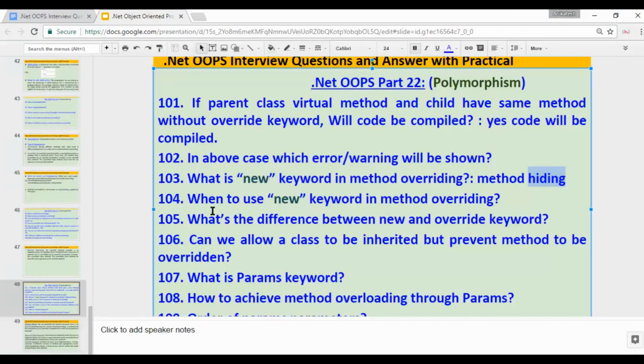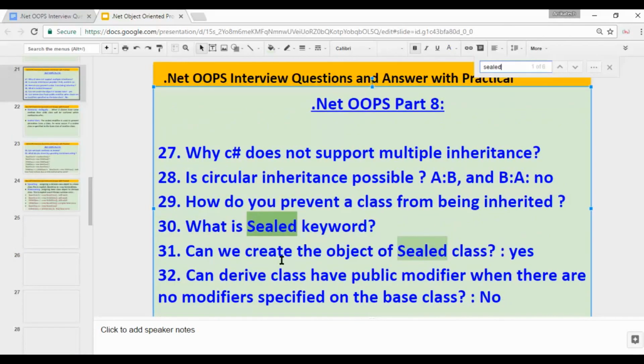Okay, and when to use the new keyword, I explained this. What is the difference between new and override, I explained. Can we allow a class to be inherited but prevent a method from being overridden? I covered in one of the videos where I explained, can we use the sealed keyword in a method? At that time I showed we cannot use the sealed keyword in a method, but now we'll see we can use the sealed method in a special case. So if you don't remember the question, let's find it.